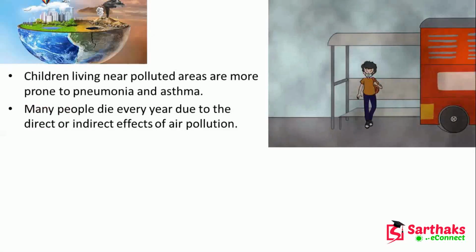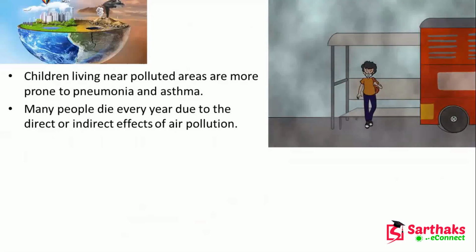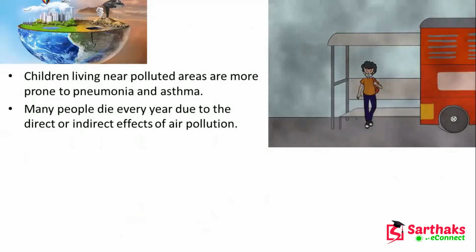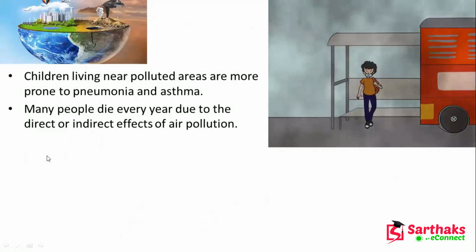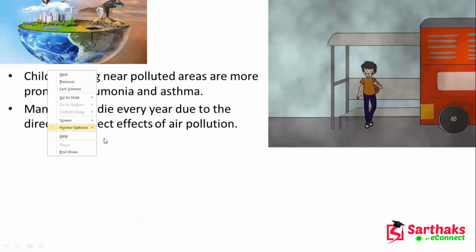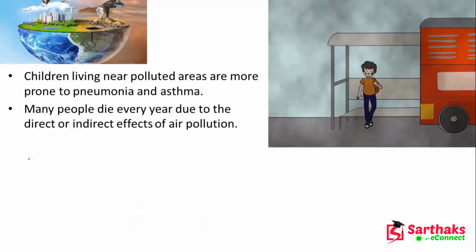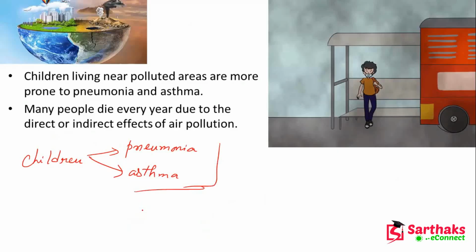Next, the children also are suffering from air pollution. Most of the children nowadays have asthma, and due to air pollution, they have pneumonia. So we have direct or indirect effects on the children also. It is not only adults who are affected by air pollution. For children, we can see pneumonia and asthma, and these are very normal diseases nowadays.